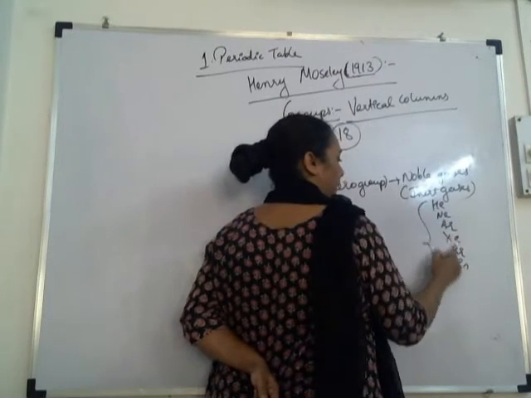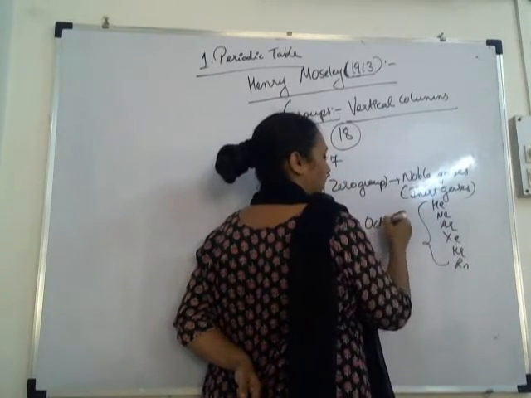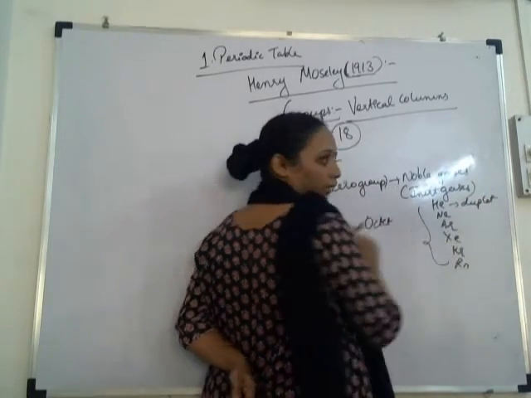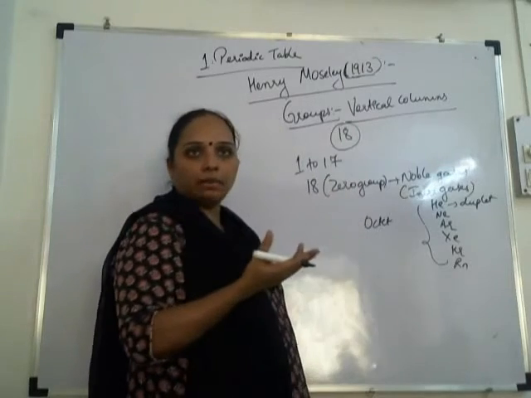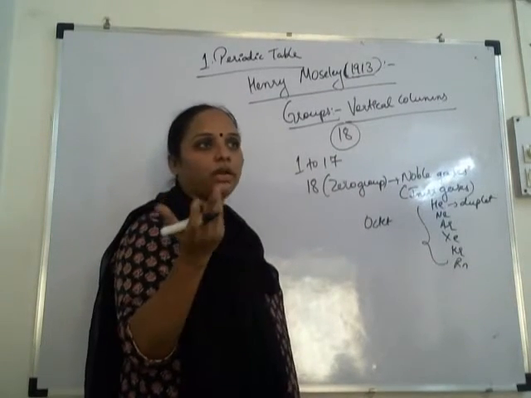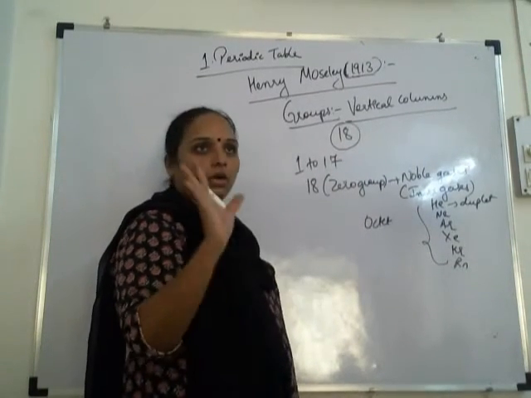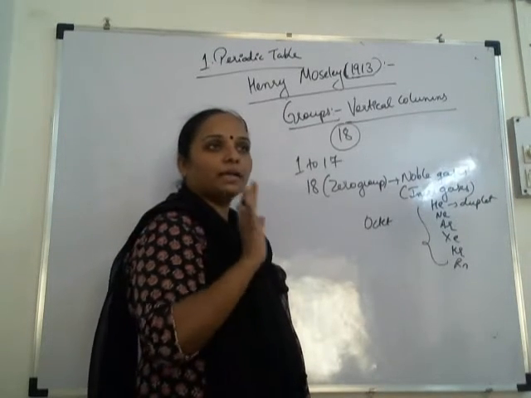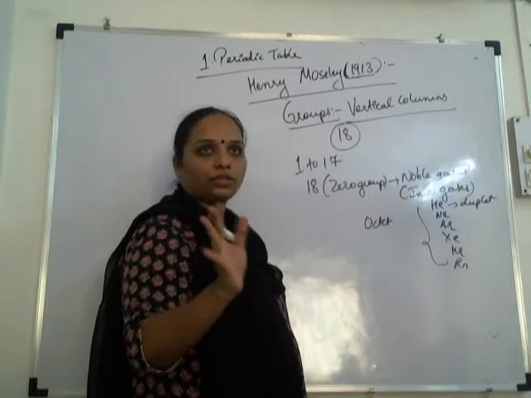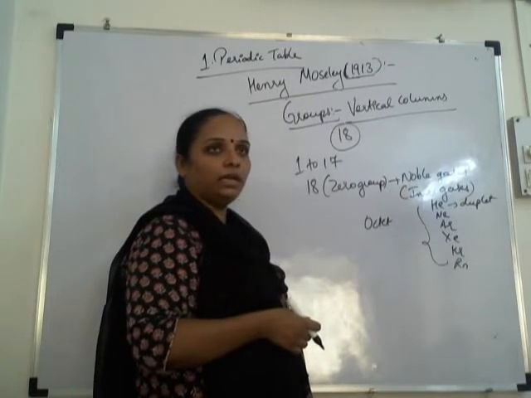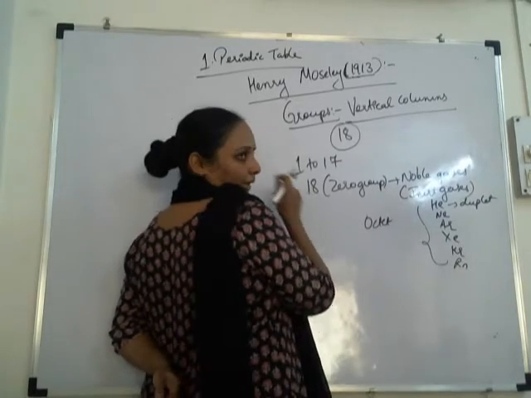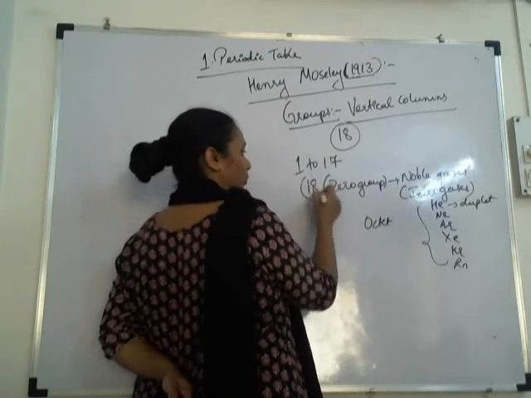Outermost shell is completely filled. It means their octet is complete, and for helium the duplet is complete. So it is stable. As it is stable, it is neither going to donate an electron nor accept an electron. It will remain as it is. The outermost shell is complete, so it will not participate in any chemical reaction. That's why it is called an inert gas or noble gas. So we always write 18 separately.